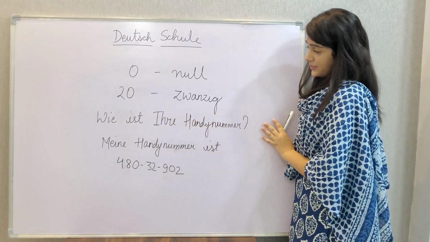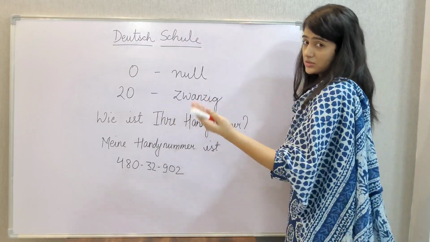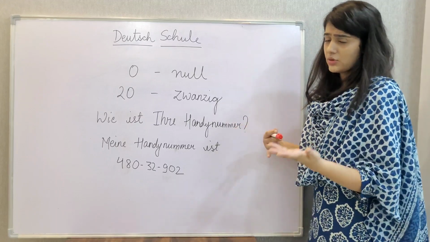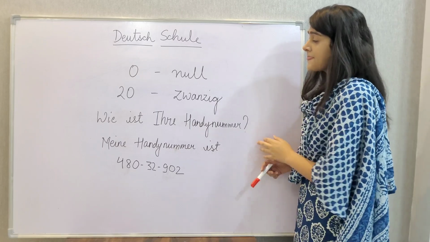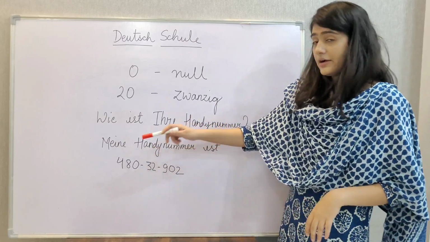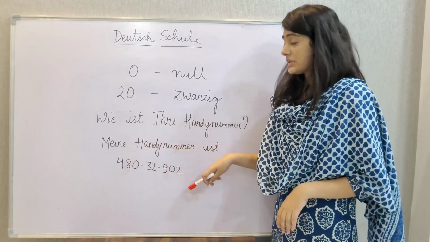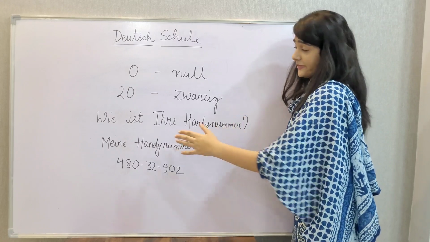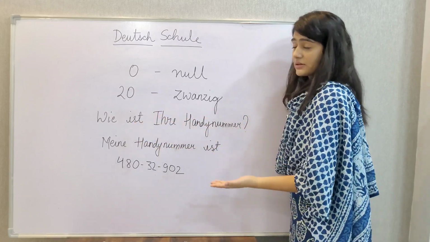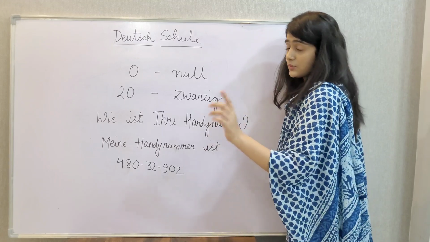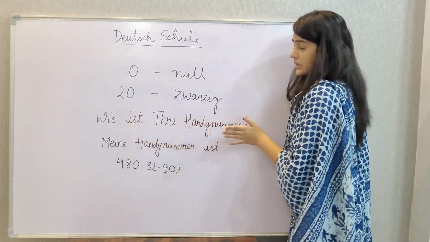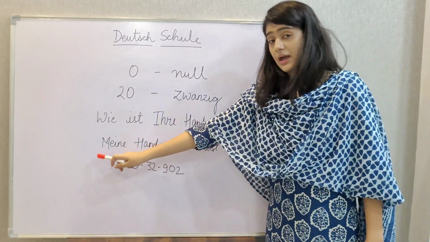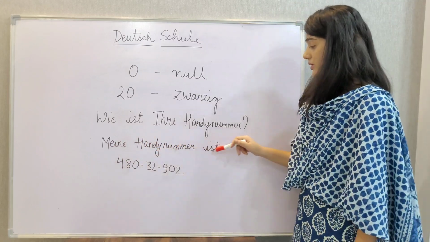So this is just an example. Here I have written one of the questions that we generally use whenever we are interacting with somebody for the first time, or maybe this is a commonly used sentence. I have used this one so that we can use the numbers here. The literal translation is something different, but it is used whenever we are asking somebody their phone number. Okay, this is the mobile number. So wie ist Ihre Handynummer? Wie ist Ihre Handynummer? So this is the answer. Meine Handynummer ist